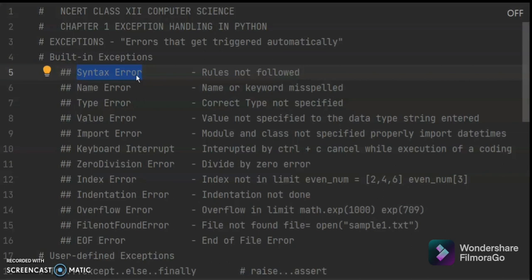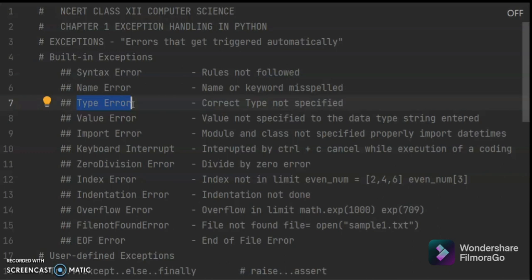Next is name error. In name error, if you have misspelled a name or a keyword, for input INPUT, if you add a double T, you will get a name error. Or for an identifier or a variable, if you misspell the name and call that variable, you will get a name error. Likewise, type error: if instead of an integer, you give a character or a string.